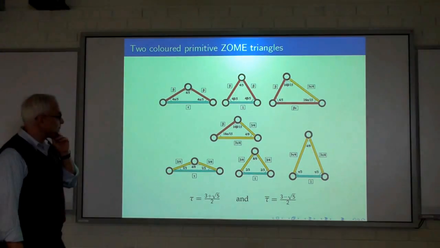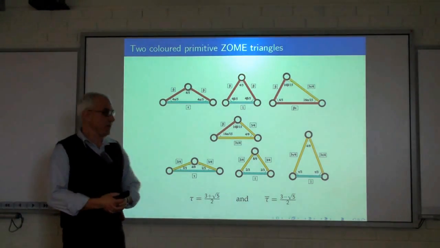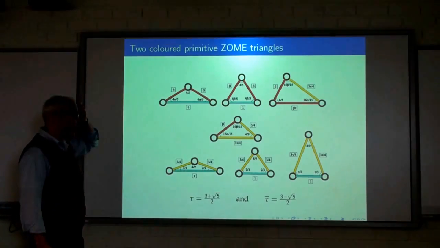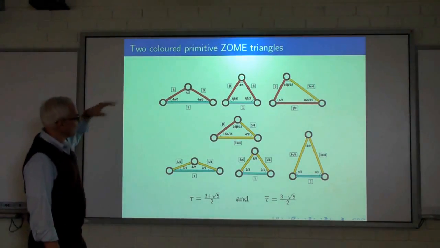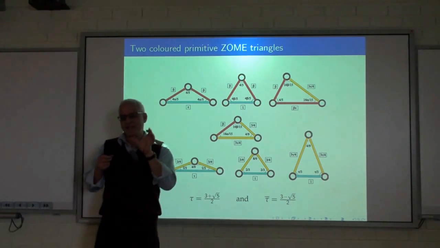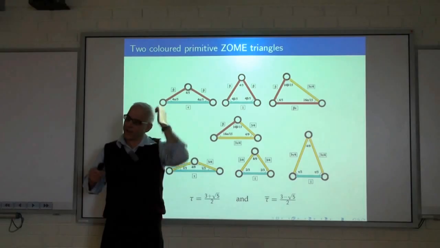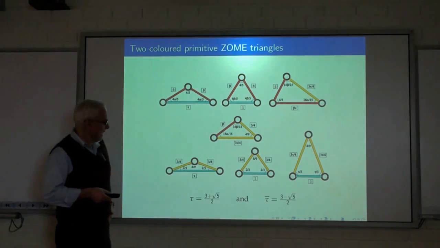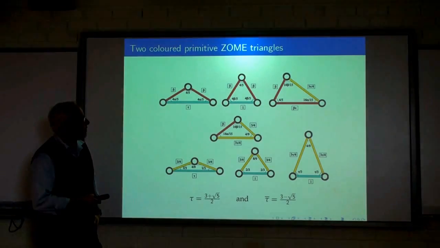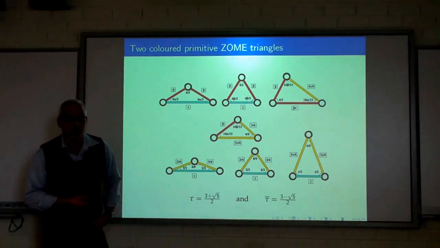And then we can ask, what triangles can we make with Zome? And what do they look like metrically? So here is my list of two-colored primitive Zome triangles. When I say primitive, I mean that I'm only using a single strut for every side. There are a few more if we allow double struts, but these are the primitive ones. And I've shown you what all the quadrances and, more interestingly, the spreads are.